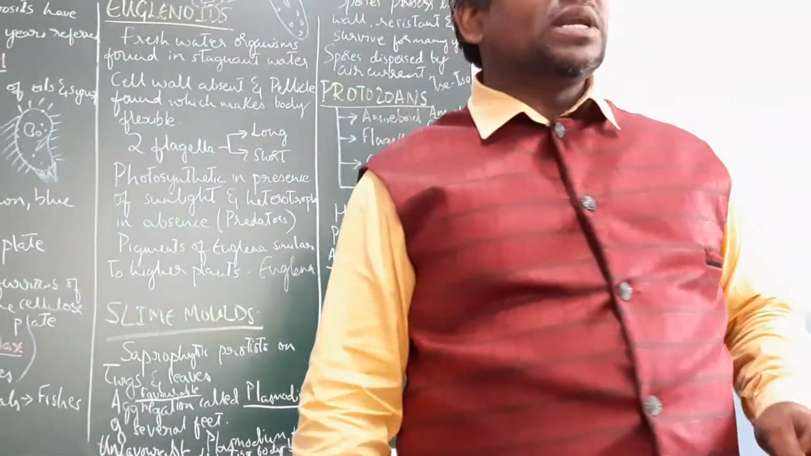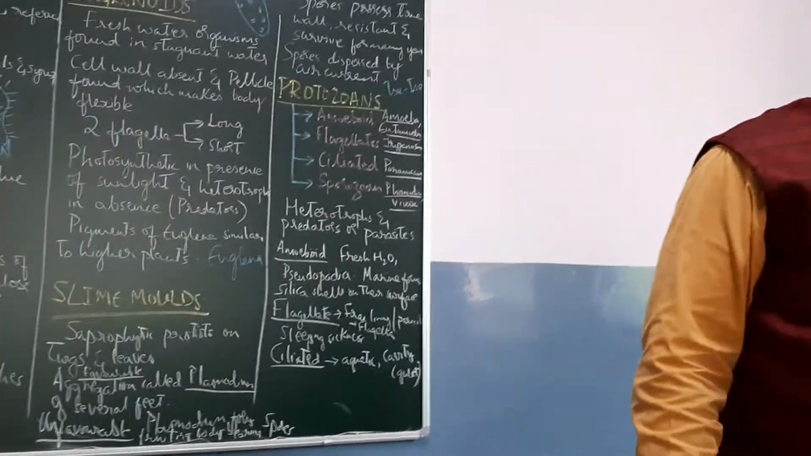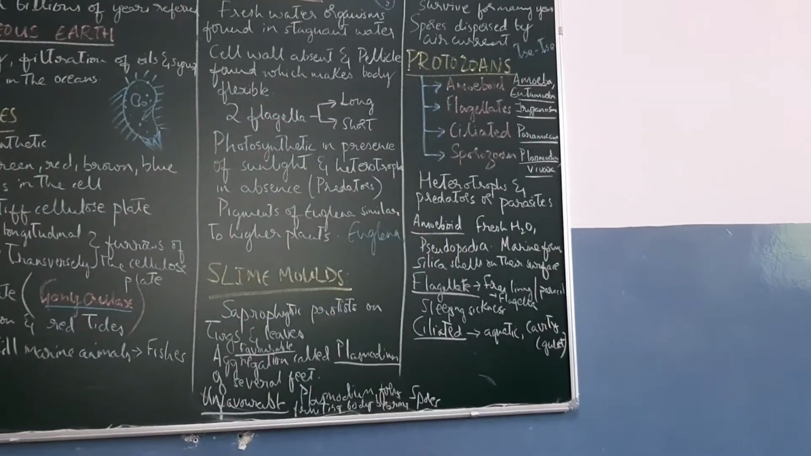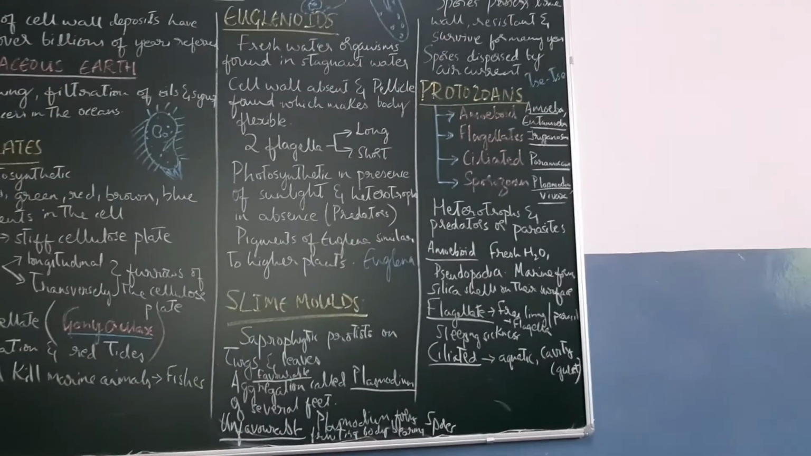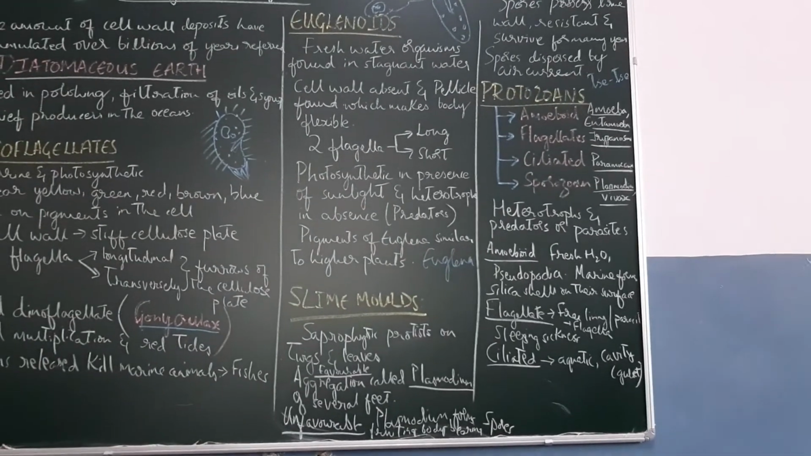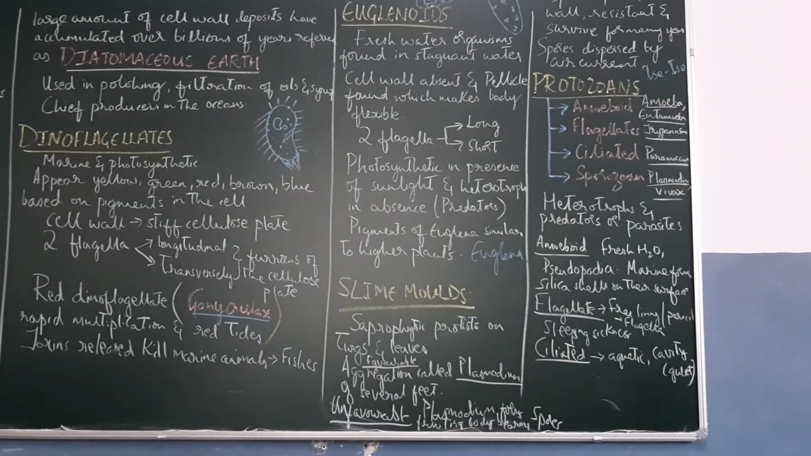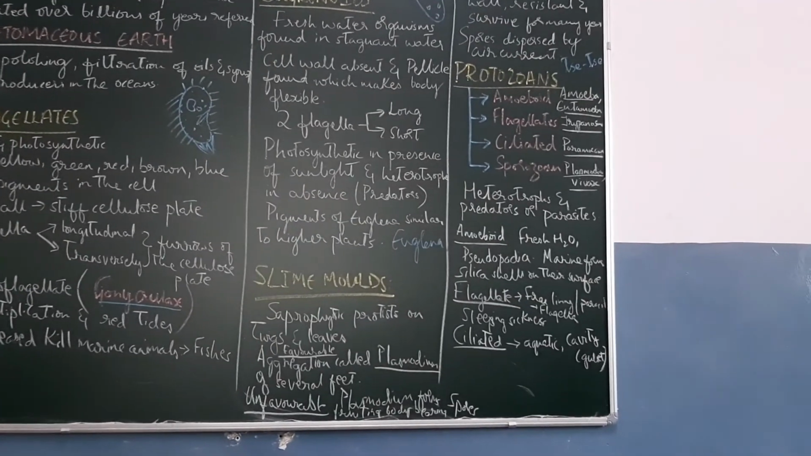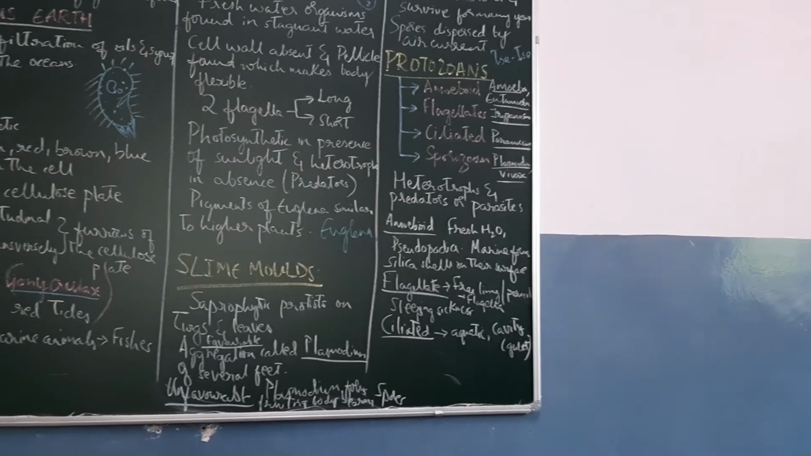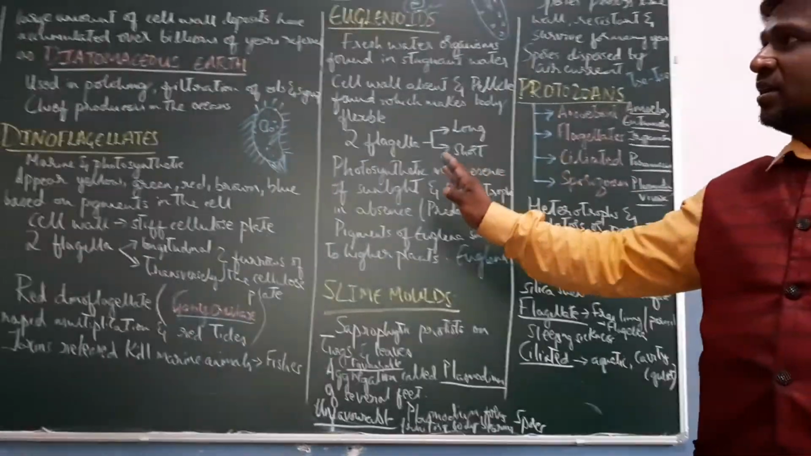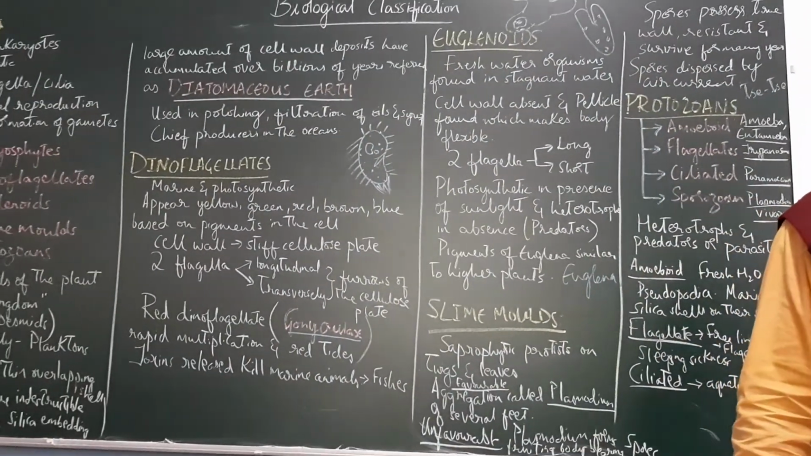There is also one more disease from a protozoan, Kala Azar, caused by Leishmania donovani. It is also called black fever. That is also one of the protozoan diseases that we should be aware of. So that completes our discussion of kingdom Protista.